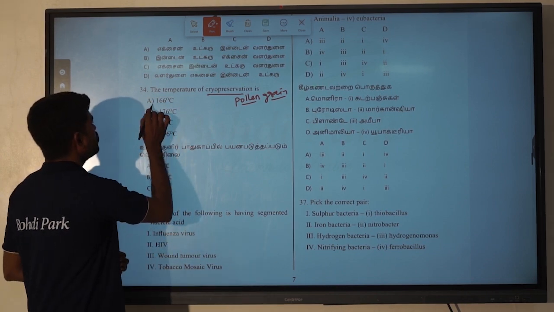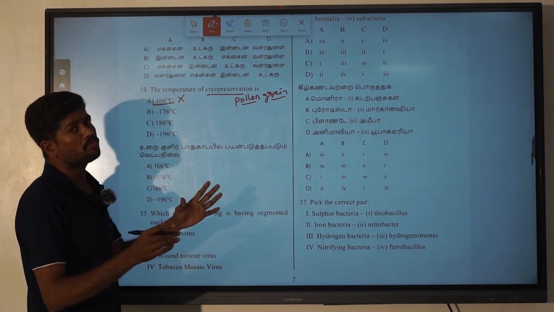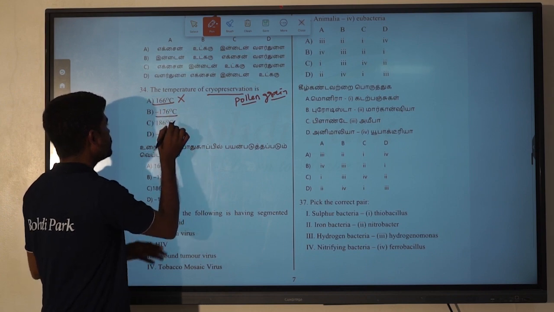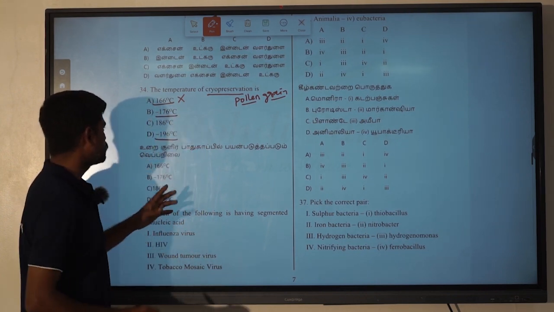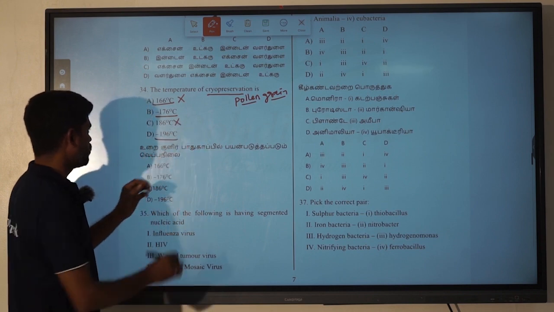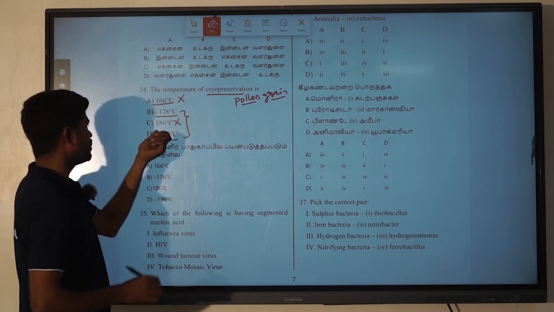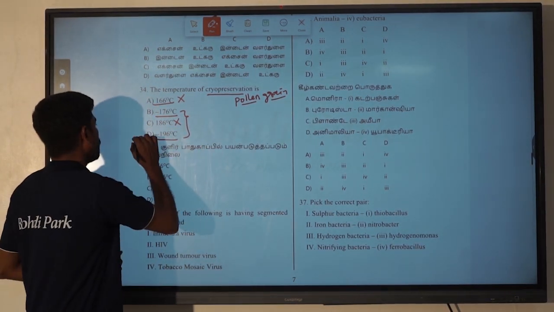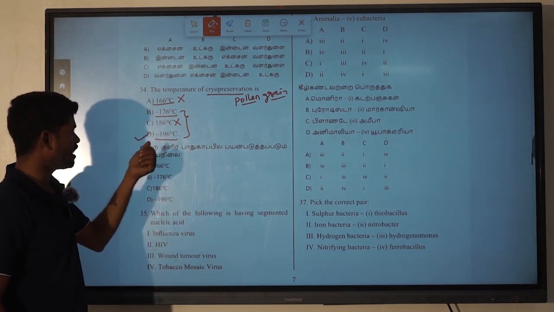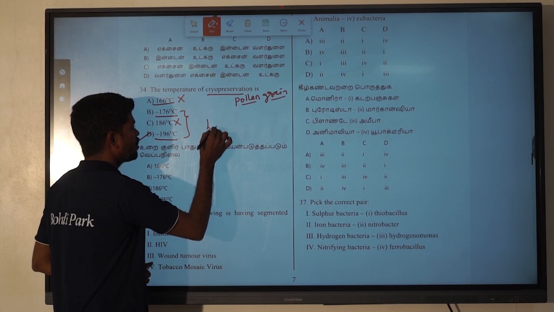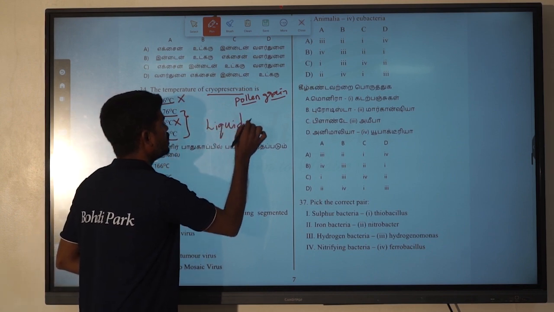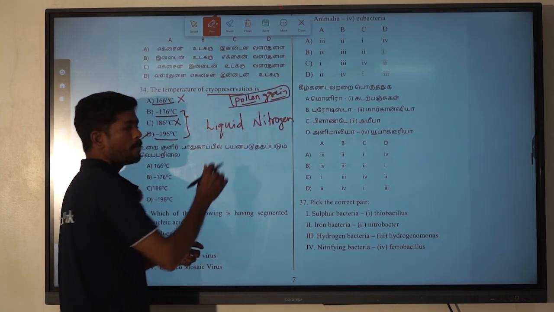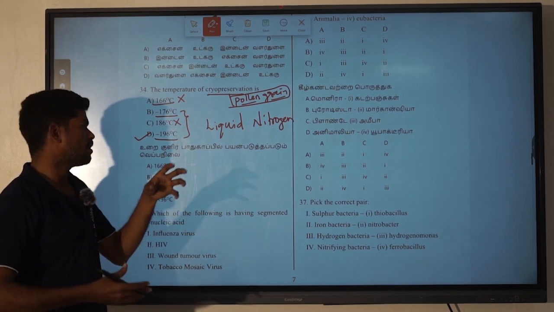Here 160 degrees Celsius is not possible because we know that it is a higher temperature, and it is going to destroy the molecules. So minus 176 and minus 196. Minus 186 is not there, but you may be a little confused between minus 176 degrees Celsius and minus 196 degrees Celsius. We already know about minus 196 degrees Celsius. At this temperature we use liquid nitrogen. We can store the pollen grains for a prolonged period to preserve the information.